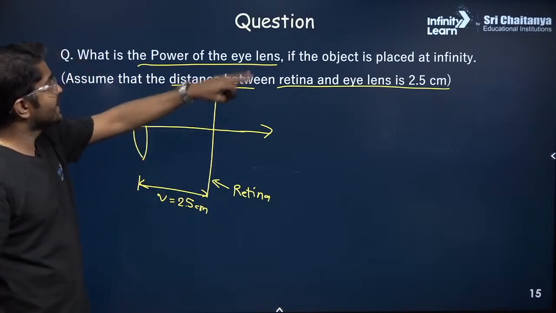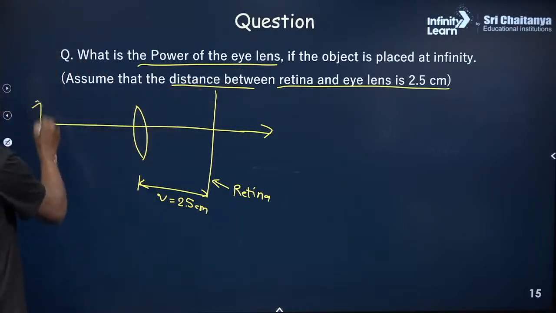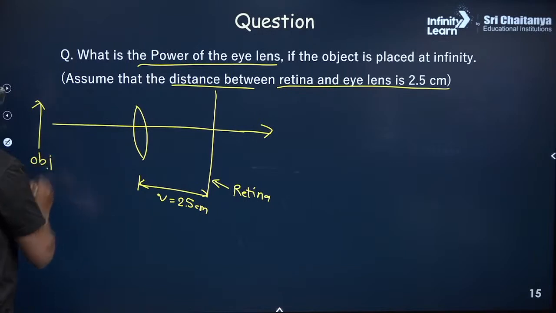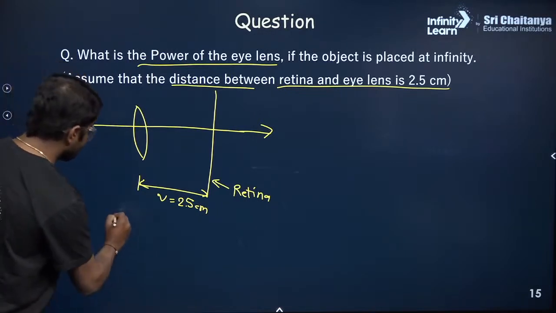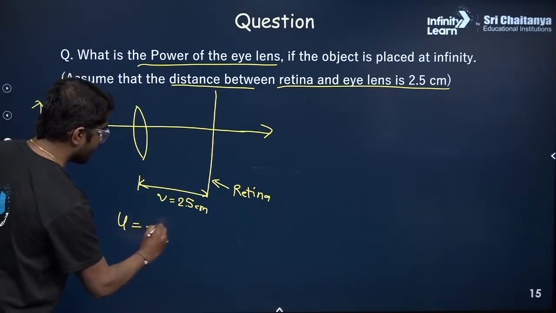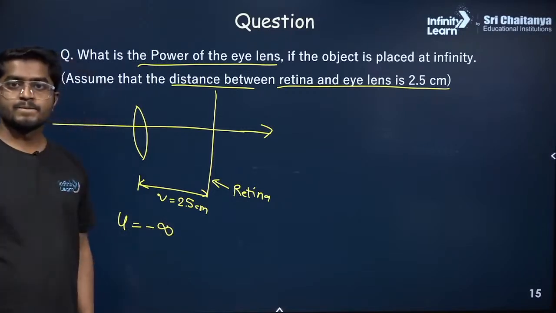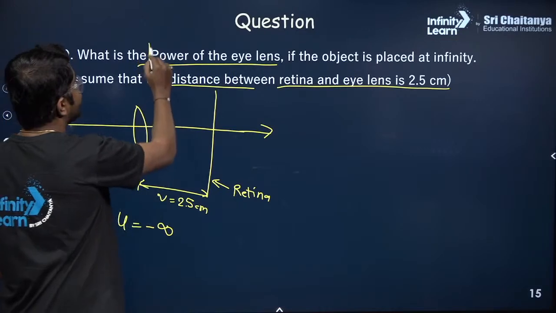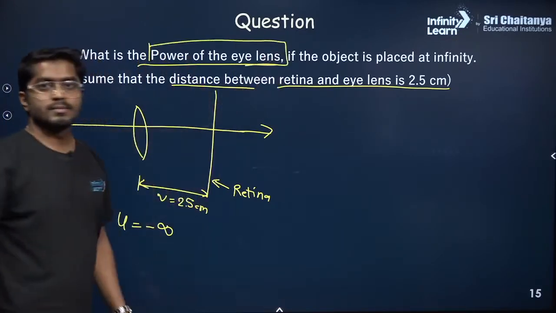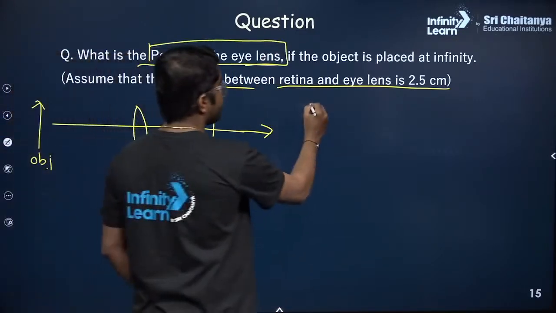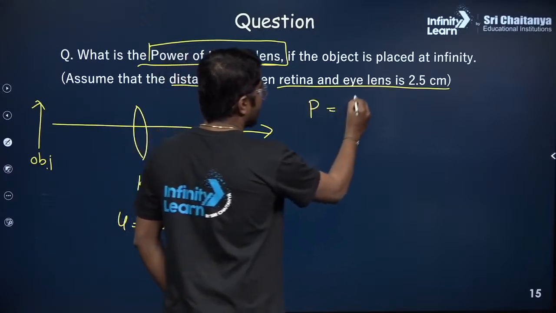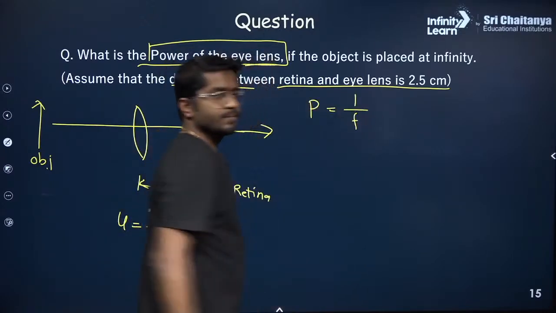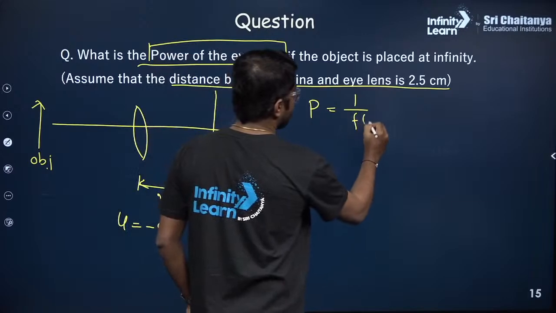So now the object is at infinity. So there is the object at infinity. That means what is U? U is minus infinity. Correct? So using this information, can you calculate the power of the lens? By the way, do you know what is power of the lens? Power is nothing but 1 by focal length. So this focal length should be in meters.